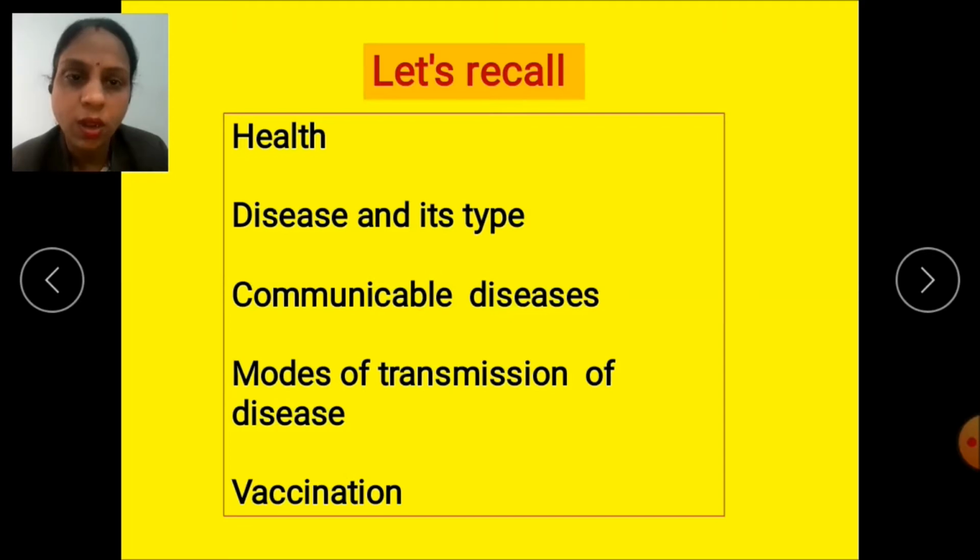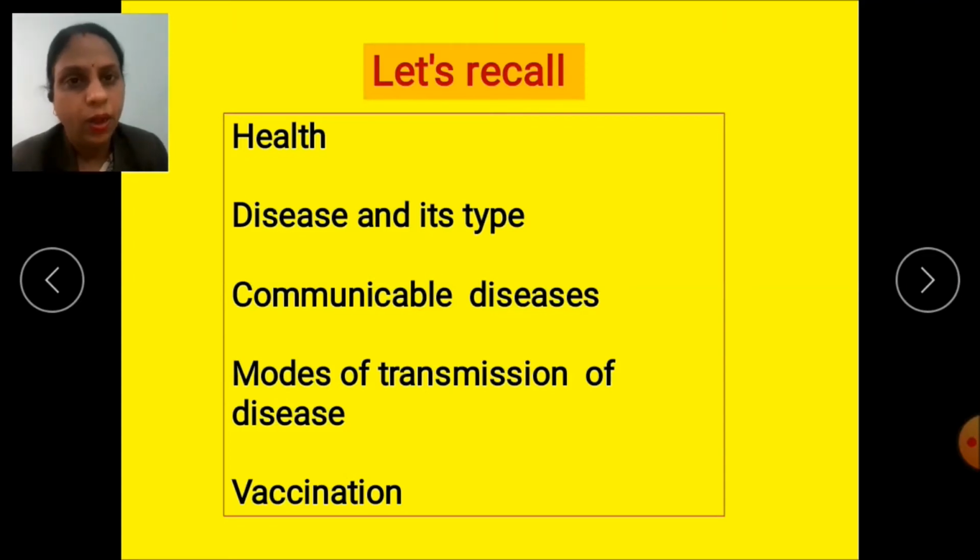We have also learned about the various modes of transmission of diseases. What are those modes? Yes, through infected food and water, through air, through animal bites, insects, and also by direct contact.